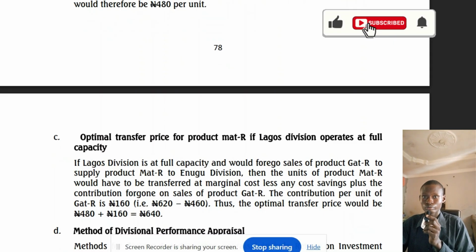So now, if you didn't watch the previous video and you watch this one and you still feel like you don't really understand transfer pricing, I know I tried to recap, but my recap was briefer than the way I explained the last one, because I explained that one deeper. So you can go watch the first video. The link will be in the description. So go check it out. It will actually help you.